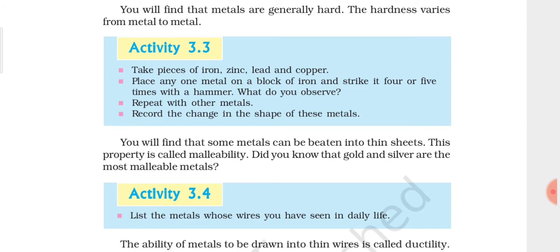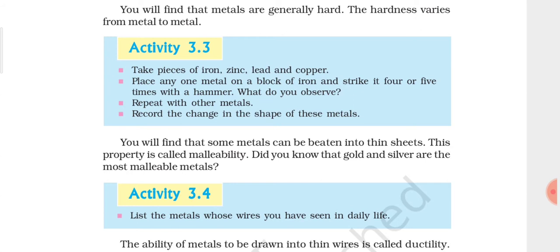The other question is, which one is the most malleable metal? So the most malleable metal is gold. This is important also. You have to remember this. Sometimes you may get direct MCQ type questions where you have to select which metal is most malleable in nature. So the answer is gold, whereas silver is the second most malleable. You have to remember these points, and this is also the reason that gold and silver, as they are highly malleable in nature, are used for making ornaments.